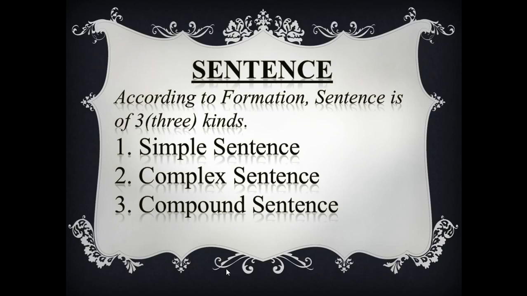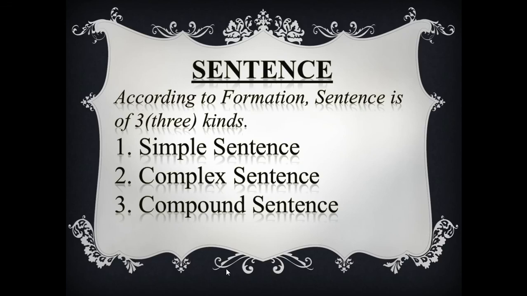So it is a complex sentence. We know that every man must die. "We know" is the principal clause, and "that every man must die" is a subordinate clause. So it is a complex sentence. One principal clause, one subordinate clause. Okay.